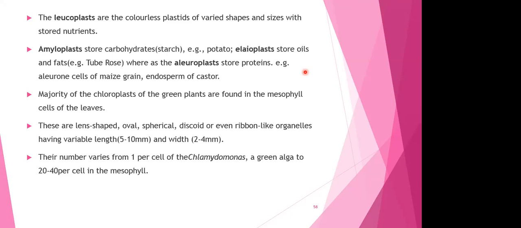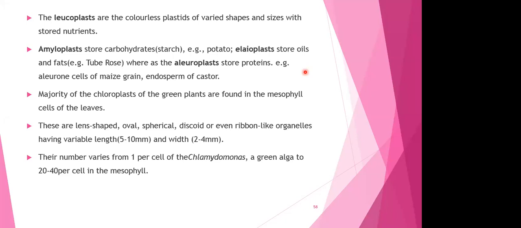Our saliva has amylase, right. What is present in our saliva? Amylase is present. So amylase is going to break down what? Amylase is going to break down starch, right? So accordingly, remember that amyloplasts will contain starch. Okay. Majority of the chloroplasts of the green plants are found in the mesophyll cells of the leaves.